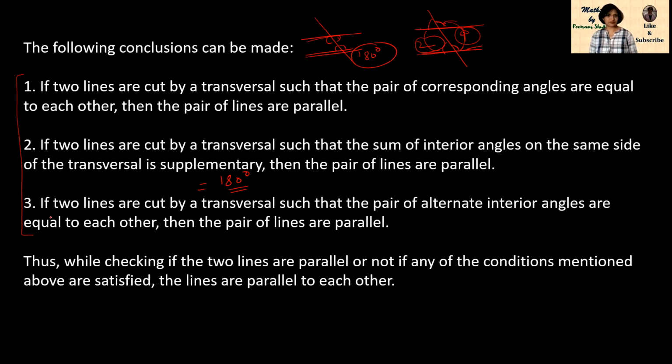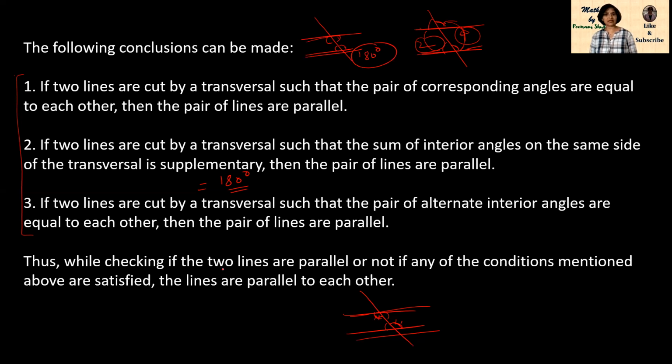The third point is, if two lines are cut by a transversal such that a pair of alternate interior angles are equal to each other. Alternate interior angles are, here I am marking alternate interior angles, this and this. If these two are equal to each other, or this and this, then these two lines will be parallel.